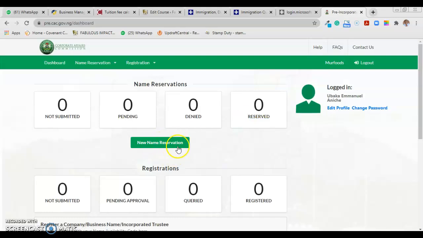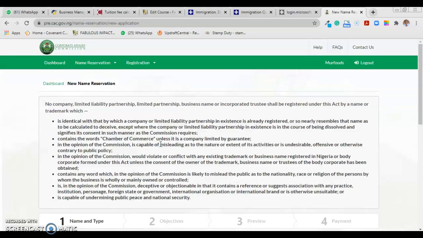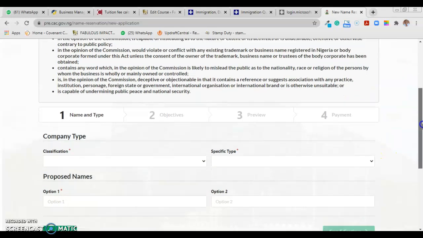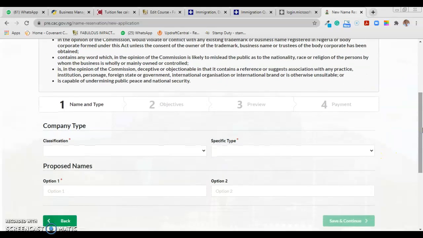Reserving a name is very simple. Just click here, name reservation, and then take note of this. It says that in the opinion of the commission, the name would violate or conflict with an existing trademark or registered business name, and so on. Just take note of these before you proceed. I want to make this video short, so I don't want to read all that for you.